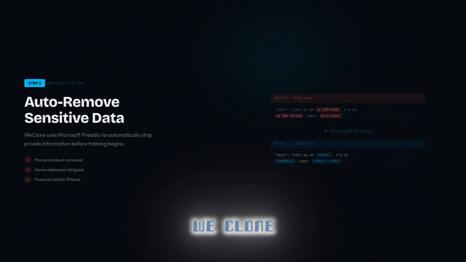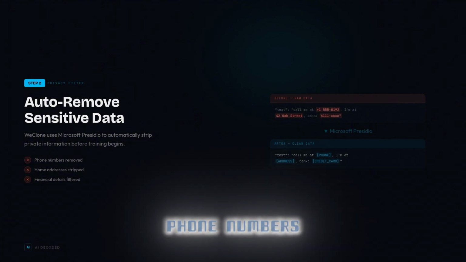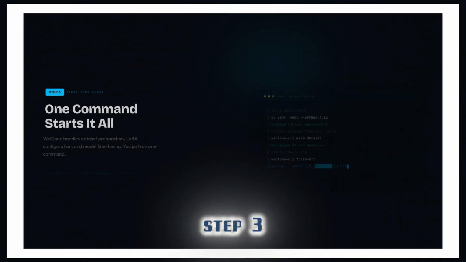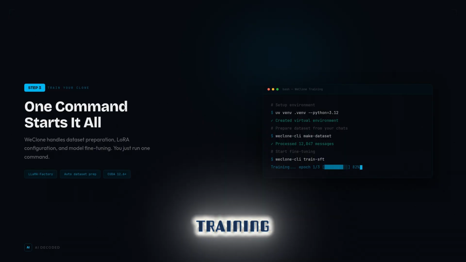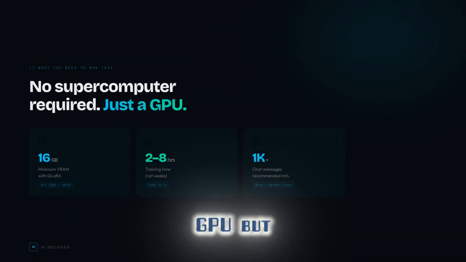Step 2. WeClone automatically filters private information using Microsoft Presidio. Phone numbers, addresses, gone before training starts. Step 3. One command starts the training. WeClone handles dataset prep, fine-tuning, and everything in between. You need a decent GPU, but with LoRA, even 16 gigabytes of VRAM is enough to start. Training takes hours, not weeks.